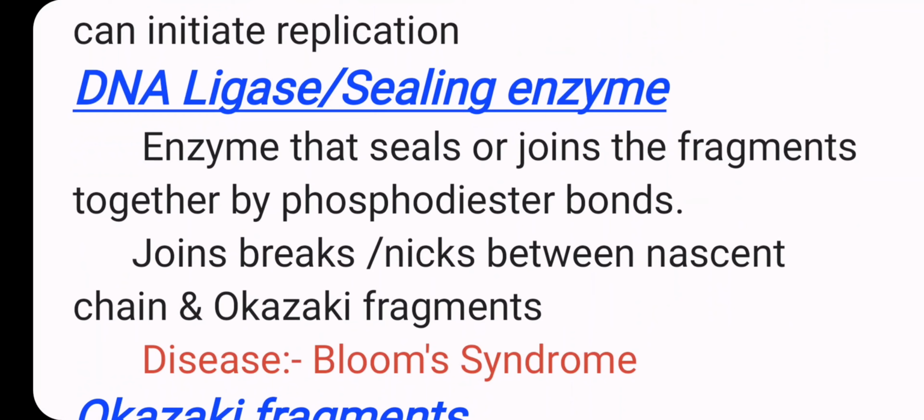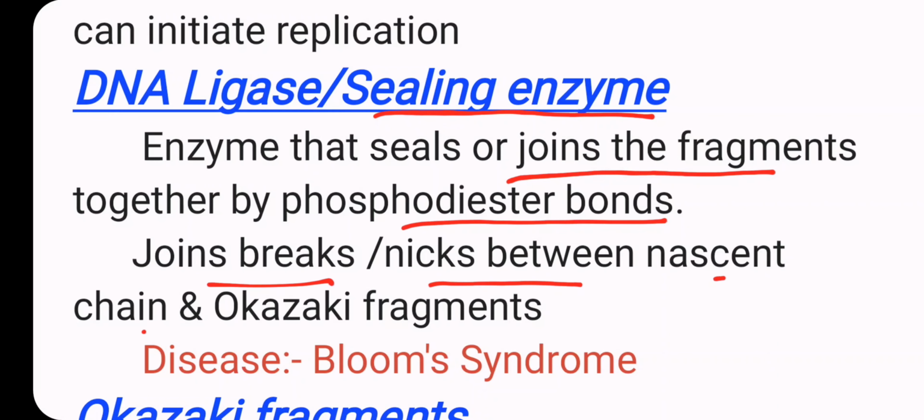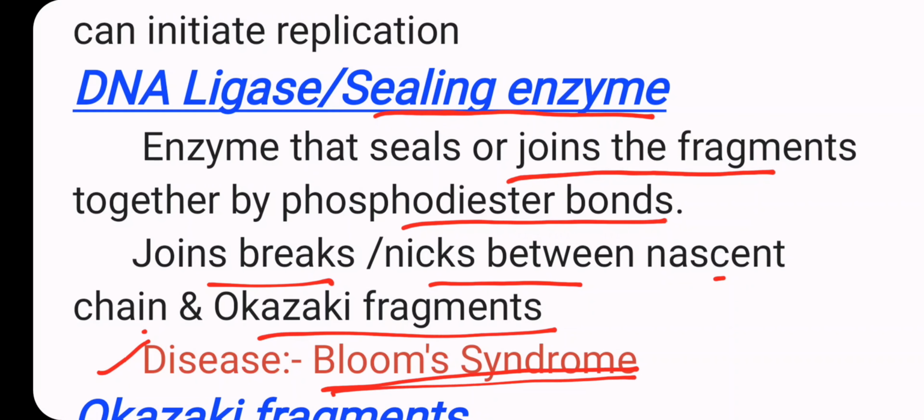Next one is DNA ligase. DNA ligase acts like a sealing enzyme. It is an enzyme that seals or joins fragments together by phosphodiester bond. It joins the break, the nick, between the nascent chain and the Okazaki fragment. And the disease in which DNA ligase is defective is Bloom's syndrome. Many times asked in the PG exam and FMG exam. So see this and remember this.